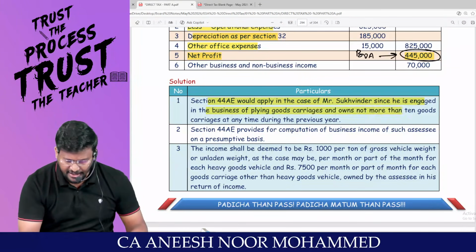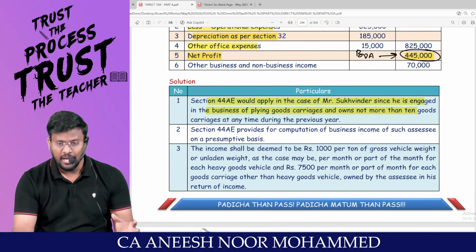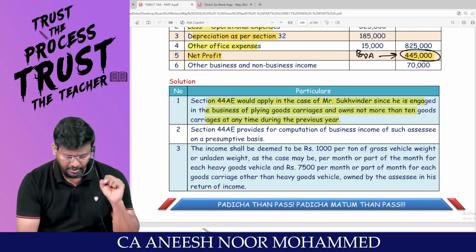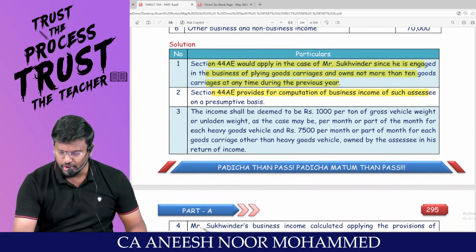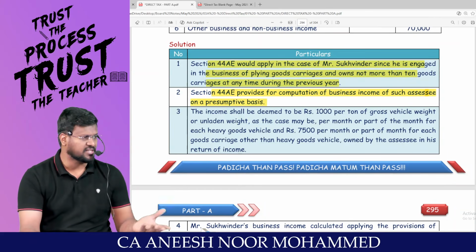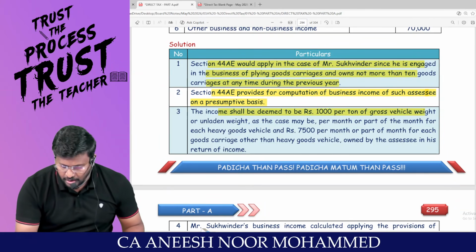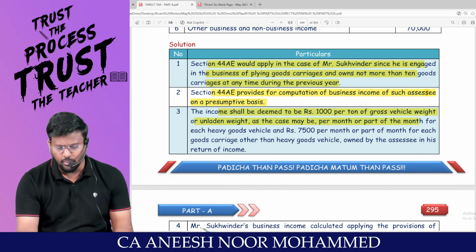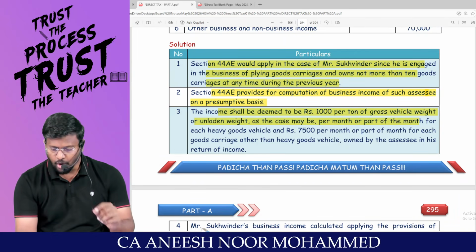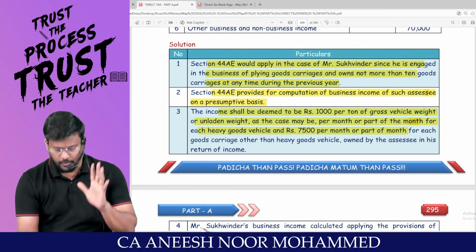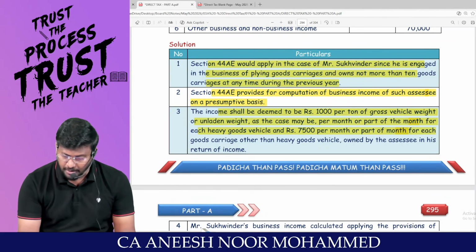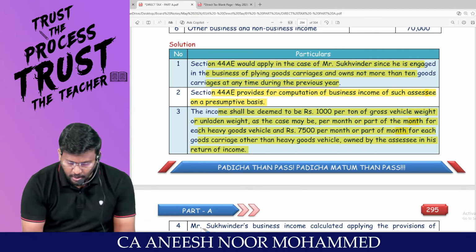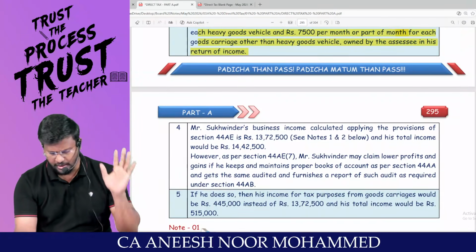since he is engaged in the business of plying goods carriage and owns not more than 10 goods carriage at any time during the previous year. This is the provision. Section 44AE provides for computation of business income of such assessee on a what basis? Presumptive basis. Income shall be deemed to be 1,000 per ton of gross vehicle weight or unladen weight as the case may be per month or part of the month for each heavy goods vehicle and 7,500 per month or part of the month for each goods carriage other than heavy goods vehicle owned by assessee in his return of income. All provision clear?